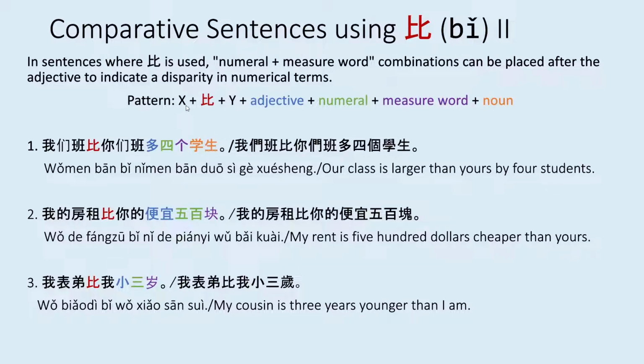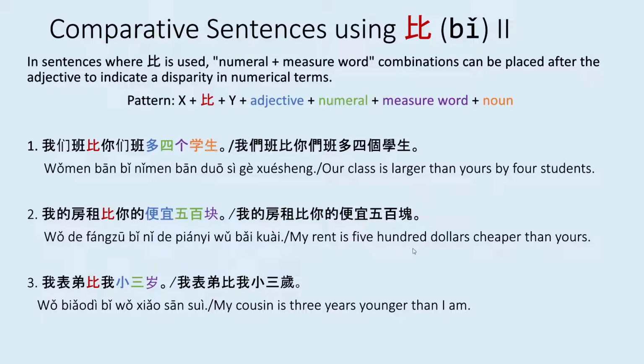Here, X, the first comparison we have is 我们班, our class, plus B, plus Y, 你们班, your class, plus the adjective 多, plus the numeral 4, the measure word 个, and the noun 学生. Our class is larger than yours by 4 students. 我们班比你们班多4个学生.